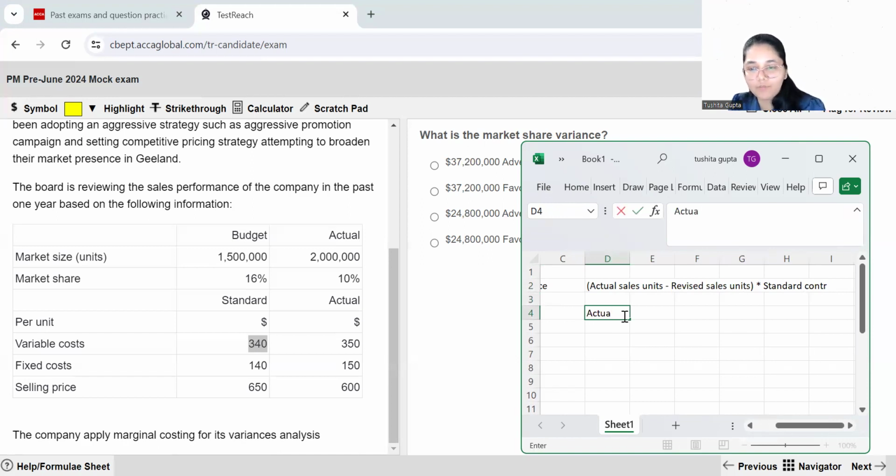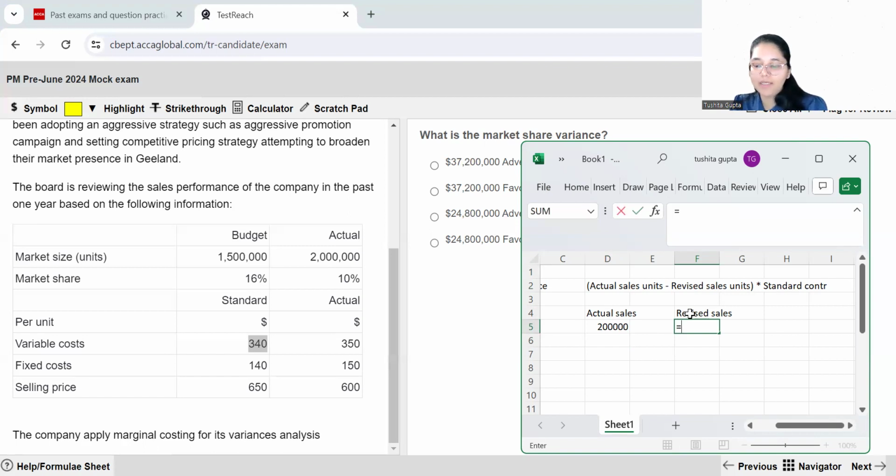So first I need the figure of my actual sales. So how do I find out my actual sales? Actual sales are nothing but 10% of 2 million. So this is what my actual sales look like. And then if I talk about my revised sales, that is basically how much I should have done according to the actuals regarding the market share which I have set for myself.